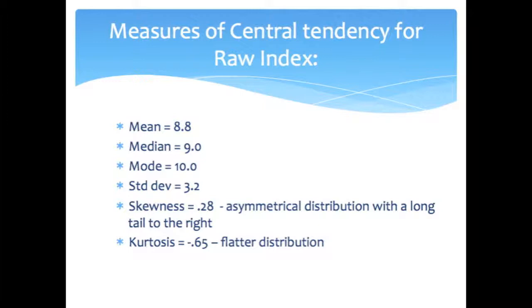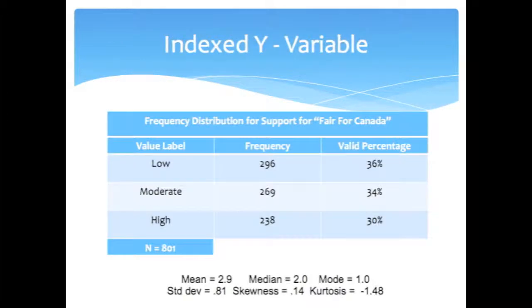They are as follows. The dependent variable was created by recoding the index into three categories: low, moderate, and high support for the campaign, placing approximately 1/3 of the cases into each category. The dependent variable produced a median of 2, indicating the middle value in the range, as well as a skewness of 0.14 and a kurtosis of negative 1.48, indicating an asymmetrical distribution with a long tail to the right and a flatter distribution curve.